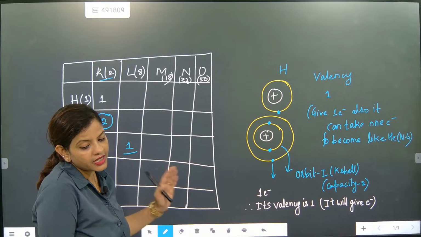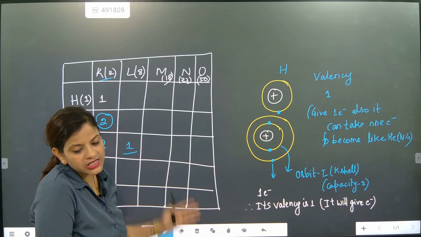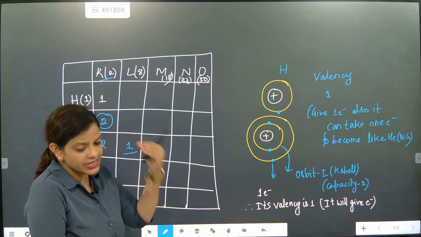Understood? So it is exactly going to give electron. You need to remember this one. So its valency is 1, so it will exactly give electron.